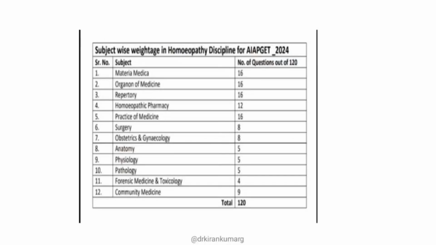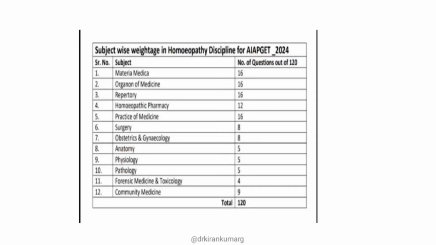Dividing it into two broad aspects, you have homeopathic subjects and the allied subjects, or what we call pre and paraclinical subjects. 60 questions come from homeopathic subjects, and the rest 60 from the allied subjects.